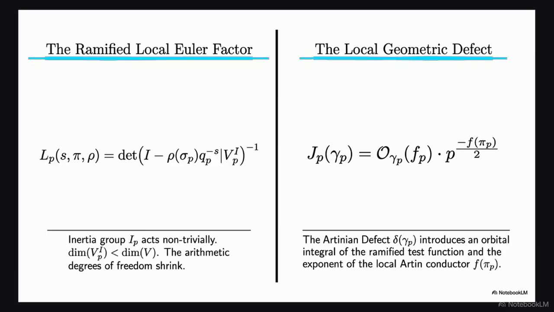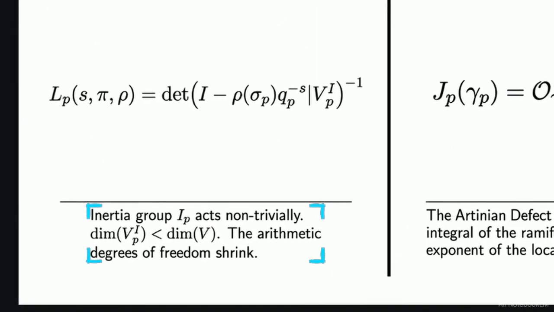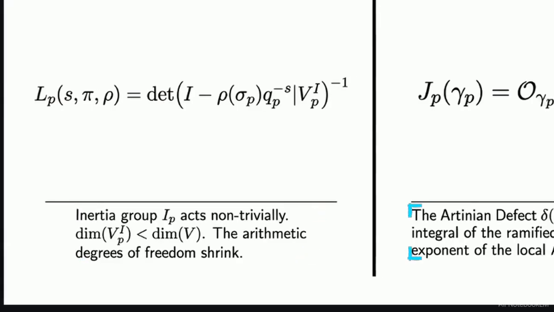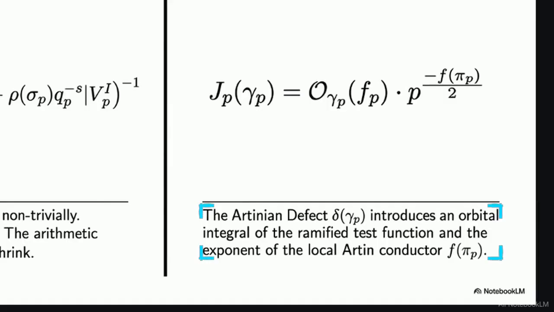This comparison shows opposing reactions triggered by a ramified prime. On the left, the inertia group acts non-trivially, forcing arithmetic degrees of freedom to shrink. On the right, the geometric side evaluates deeper congruent subgroups, introducing an Artinian defect that inflates orbital volume.